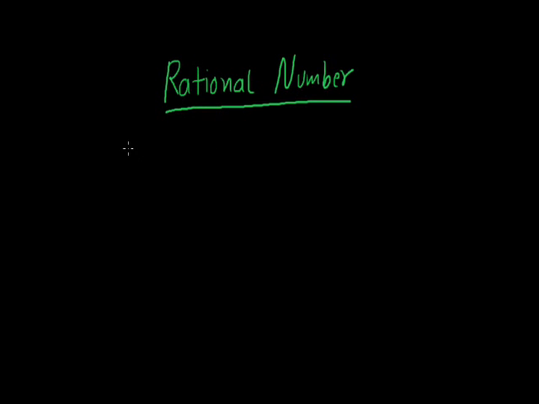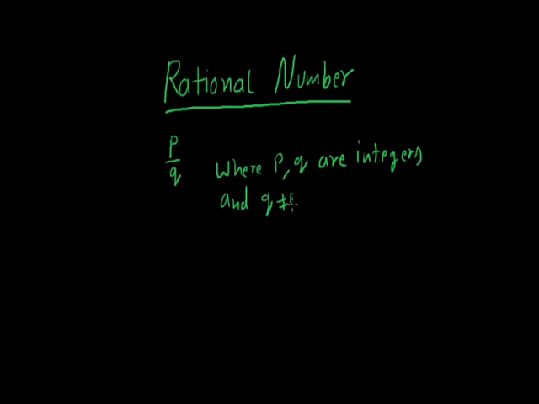Now, first of all, we define what is a rational number. A rational number is defined as the number which can be written in the form p by q, where p and q are integers and q is not equal to 0, because if q is equal to 0, then the number is undefined. Anything divided by 0 is undefined, so q is not equal to 0.